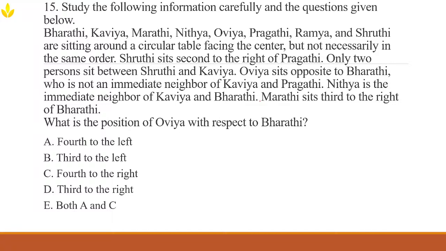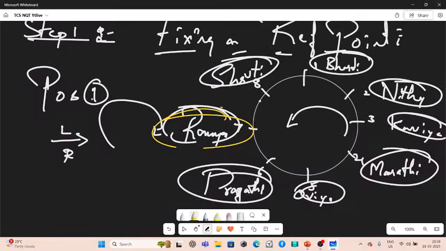So now determining Ovi's position relative to Bharti is the real challenge. Bharti is at position 1 and Ovi is at position 5. In an 8-seated circle, if a person sits directly opposite, that means the person is 4 seats away. Always remember this.